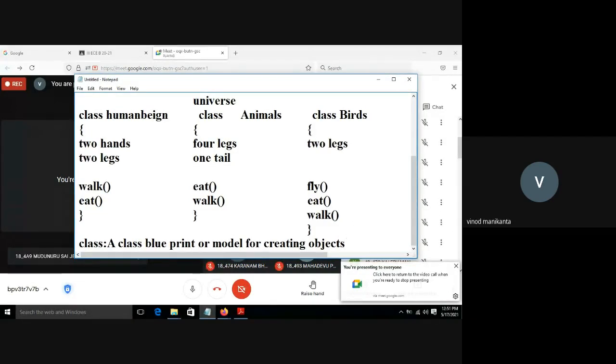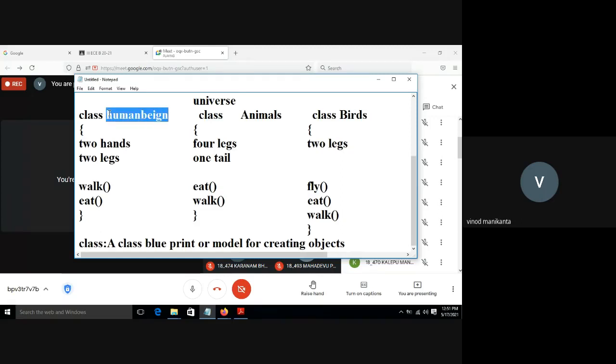I want to tell you another thing. Class is a blueprint or model for creation of objects. I want to differentiate object and class. Here, the class is human being. Then what is an object? An individual. I'm a person, I'm an object. Every individual person is an object. Whereas when I'm talking about a group of things, it will be a class. When I'm talking about a single person who is physical like this, my name is Vinod, I am an object of this class human being. All the persons are objects of the class student.